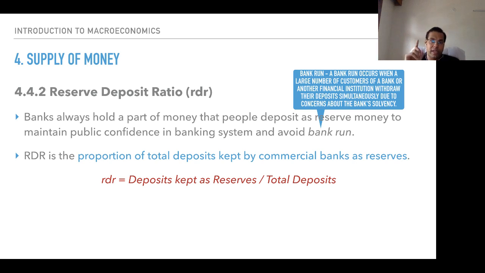So in any country, if the reserve deposit ratio is high, it means that the banks are required to keep a high amount of funds as reserves with them. They cannot help it. On the other hand, if it is low, it means that the country is confident that its economy is functioning well, where people would not approach the banks to withdraw their money. Reserve deposit ratio.